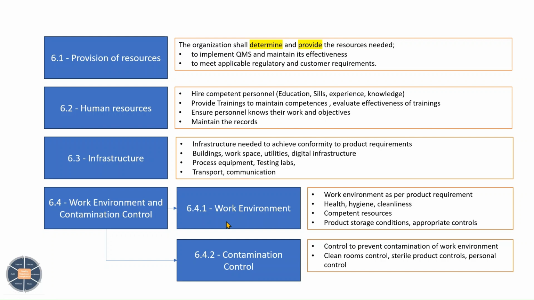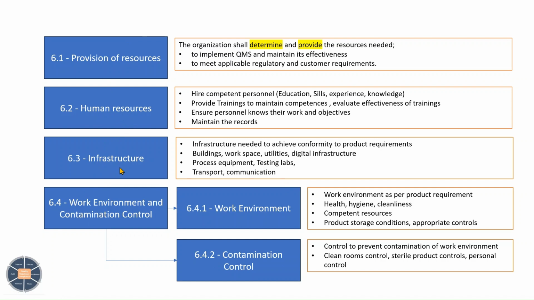Another thing is to maintain the records: records of hiring, records of training including training planning, and records of the job responsibilities of the people. So maintain all those records. This is one of the major chunks of the resources that we provide, the human resource. The next thing is infrastructure.